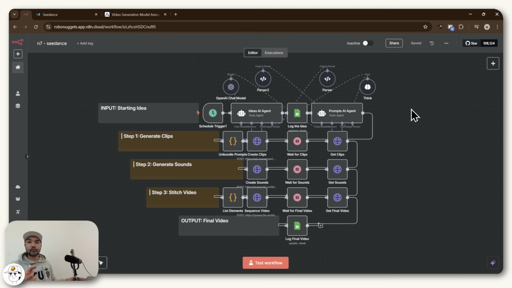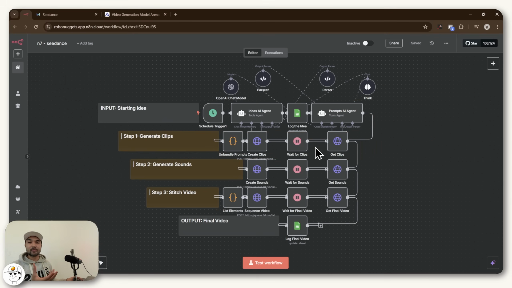So now if we go through our automation workflow, this may look complex, but it's actually not that complicated to understand because you can see that the framework of how it's set up is quite simple. So if we start at the top, essentially these nodes would be our input section where we have two agents that would generate ideas and prompts for us, which are then fed to our step one, whose job it is to generate the clips for us using the Seedance model.